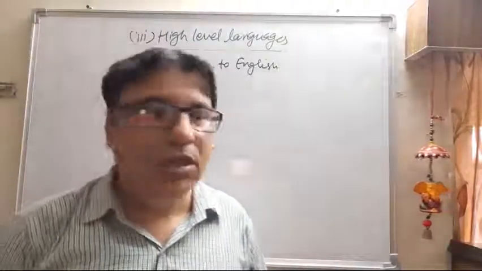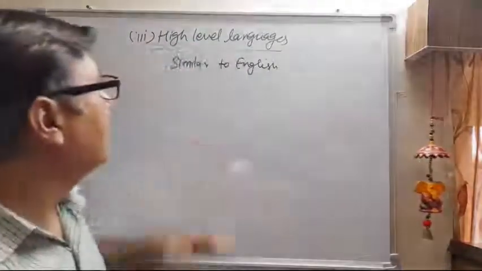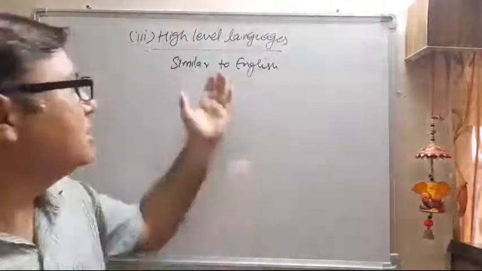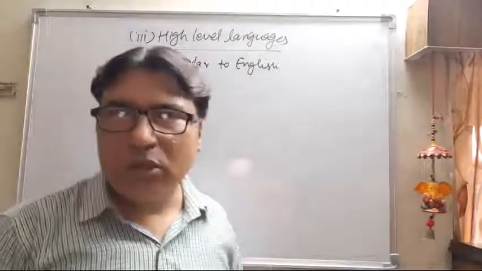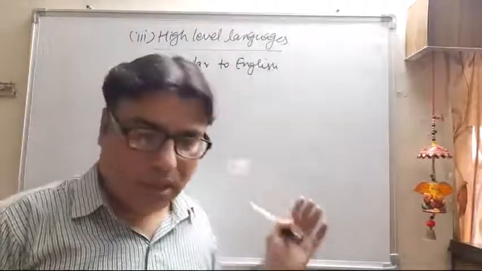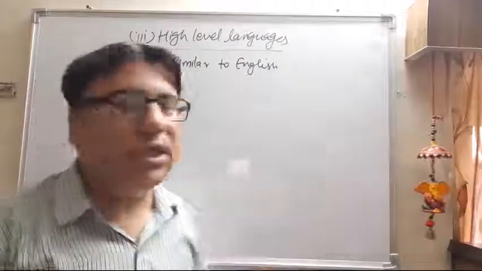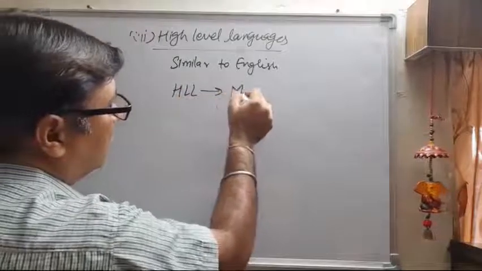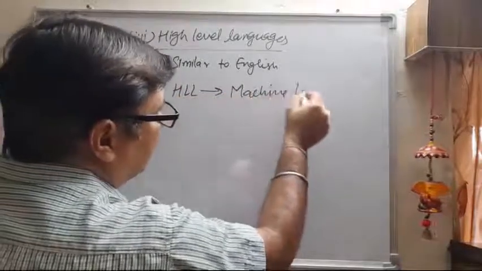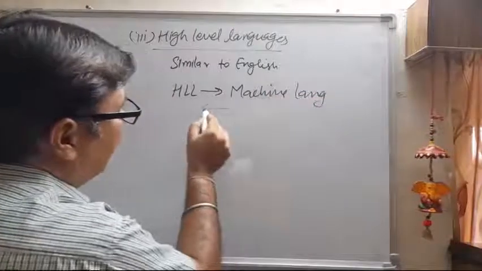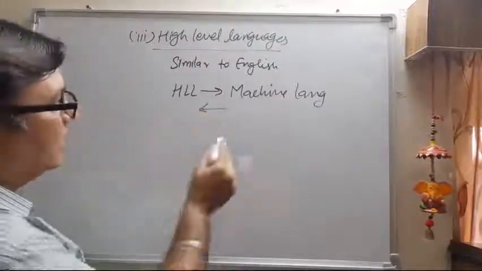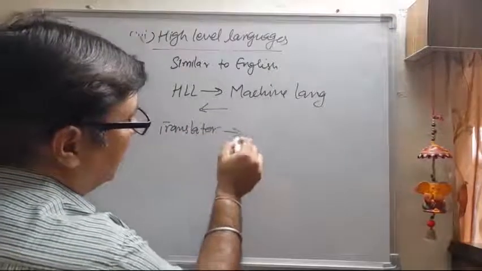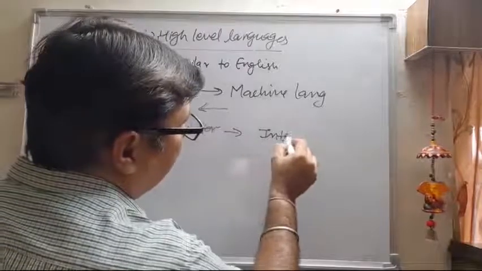But the problem was the same: the computer does not understand high level language. It does not understand these English words. So the problem was to convert high level language into machine language. High level language is converted to machine language, and machine language can be converted to high level language, by a translator called the interpreter.